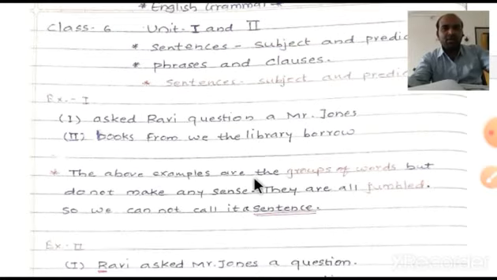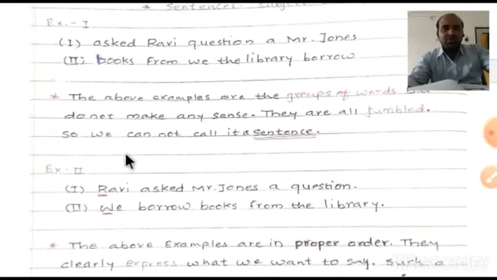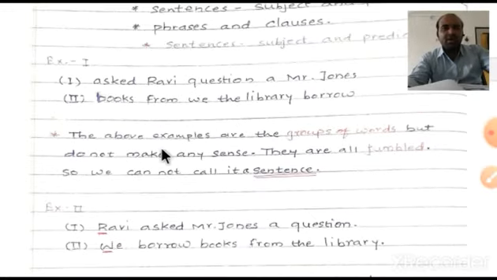Now look at these two examples, so you will understand the changes that have been done in these two. Look at this one: "Ask Ravi question of Mr. Jones. Books from we the library borrow." When we look at this kind of thing, we cannot say the above written words are anything more than words. They don't have their own sense. So what is our purpose? To whom are we calling a sentence?